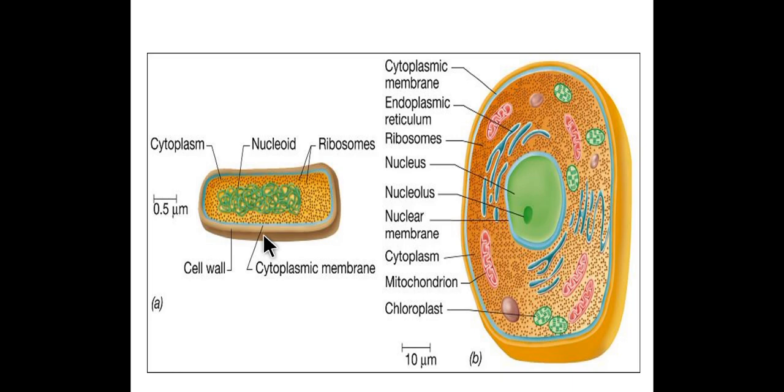This is prokaryotic cell. The nucleus is primitive. Nucleus does not consist of nuclear membrane, nucleoplasm, nucleolus. Such nucleus is called nucleoid.